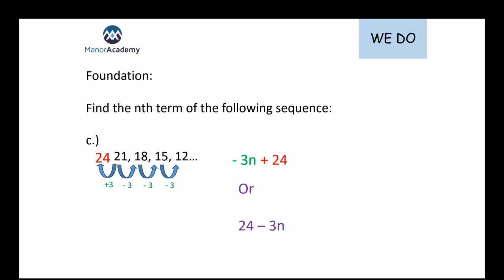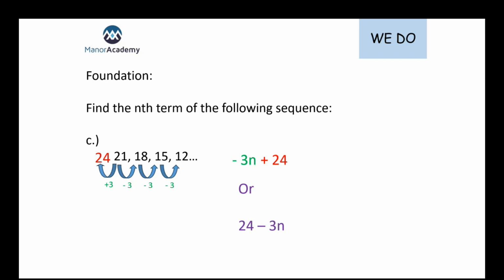Now, that is a perfectly acceptable answer. If you get that question in your exam and you write minus 3n plus 24, you will get 2 marks. However, we do have to be aware that it could be written as 24 minus 3n, because that's technically the same thing, and mathematically it's considered neater. The reason I mention it is because sometimes it's given in the question in that way. But it's still exactly the same thing. Minus 3n plus 24 is exactly the same as 24 minus 3n. If it's written in a question, it's more likely to be written in that second way. But if you give your answer as minus 3n plus 24, 2 marks, no questions.